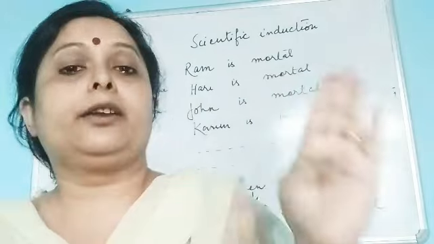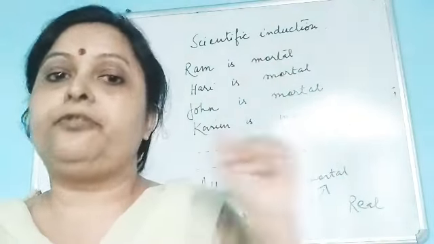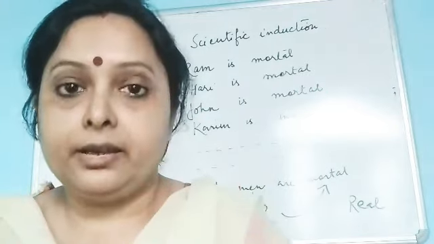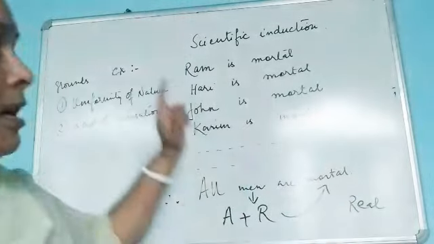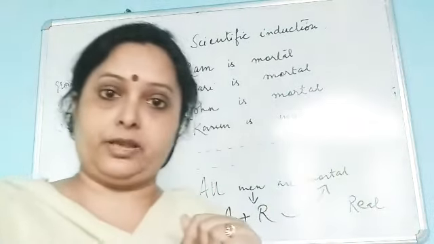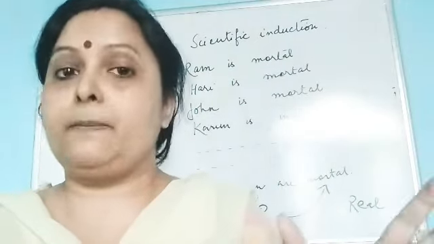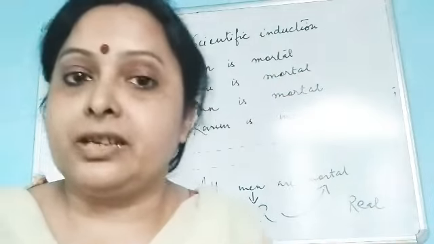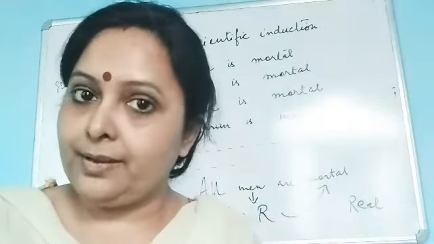Number four, scientific induction deals with both formal and material truth. Number five, scientific induction relies on both the grounds, that is uniformity of nature and law of causation. And number six, scientific induction establishes a certain conclusion and not a probable one. Okay, thank you.